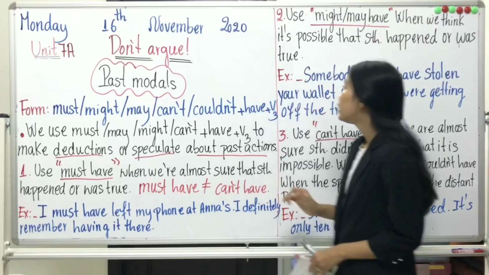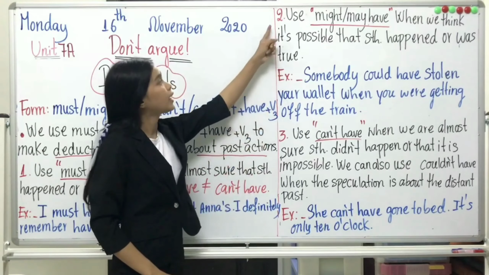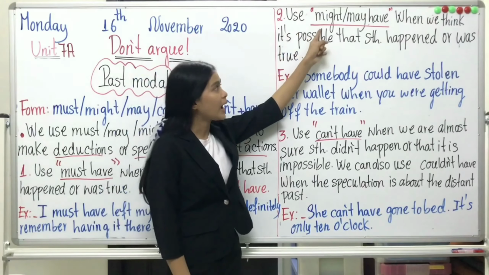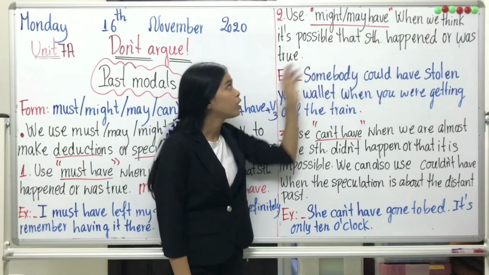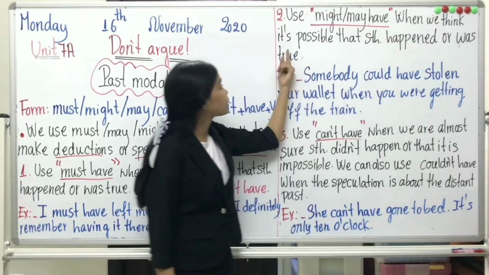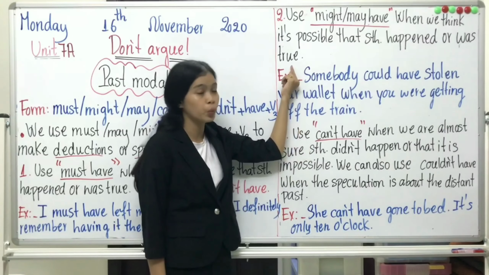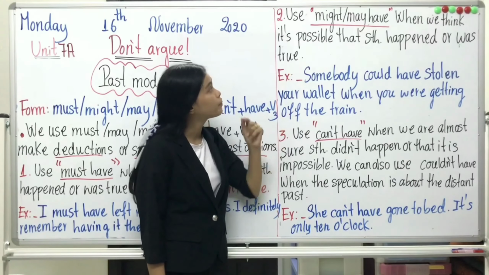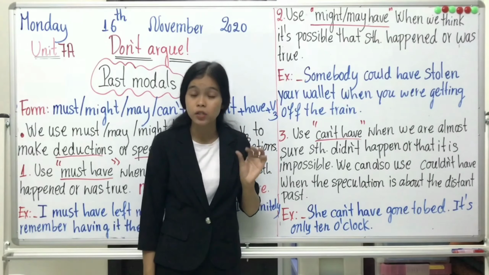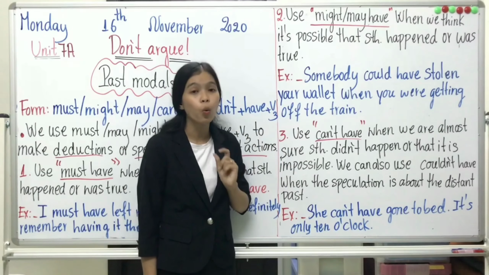Number 2, use might have or may have, so both are the same, when we think it's possible that something happened or was true.